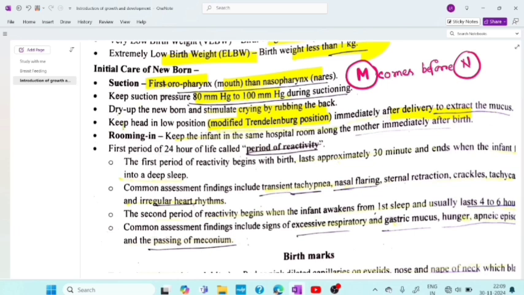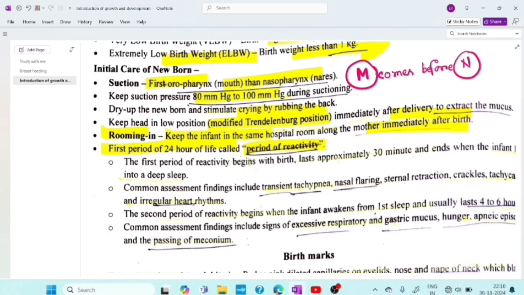Then rooming in. What is rooming in? Rooming in is keeping the infant in the same hospital room along with the mother immediately after birth. That is called rooming in. First period of 24 hours of life is called period of reactivity. What is period of reactivity? Then it is called first period of 24 hours of life. So in that period, what will the baby do?